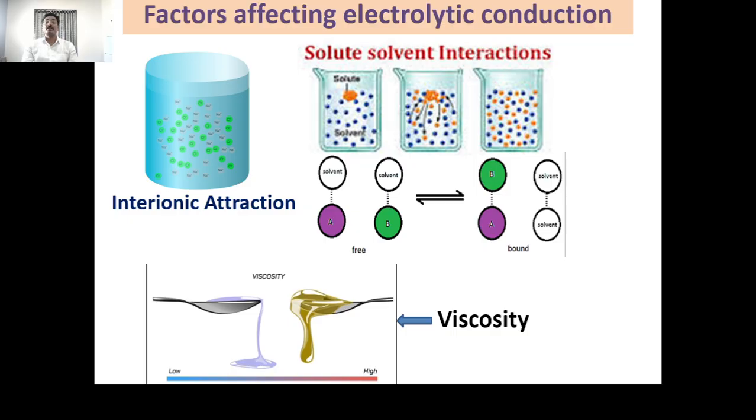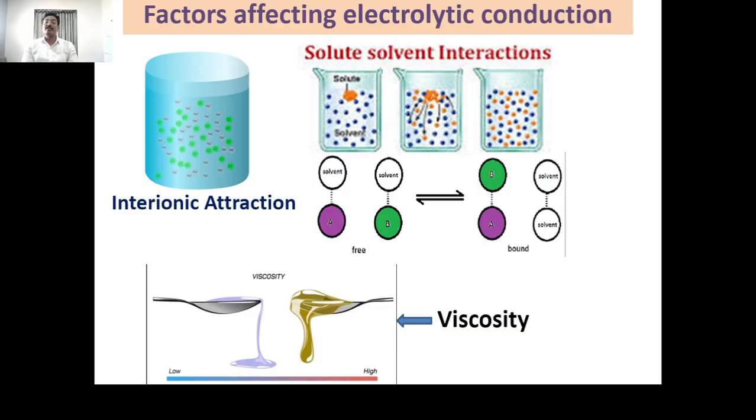The second one is solute-solvent interaction. It means there is more attraction between the solute and the solvent molecules. It is also called the solvation of ions. If the solvation of ions is more, then electrolytic conduction decreases. It means the ions are surrounded by the solvent molecules, and therefore the solvent molecules restrict the flow of ions.